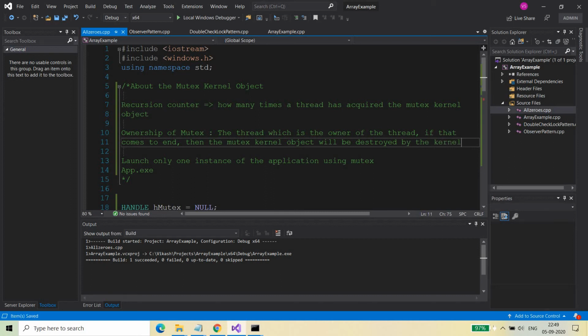Please remember that we cannot destroy any kernel object. There is no such API exposed by Windows which can help you to destroy any kernel object. This is totally dependent on the kernel, on when the kernel object needs to be destroyed.